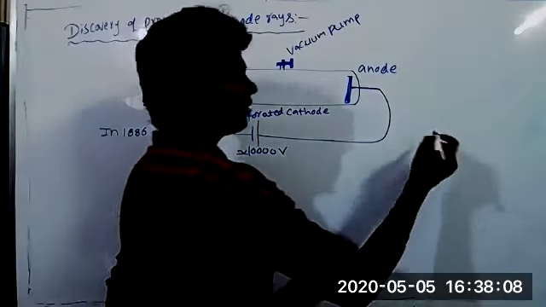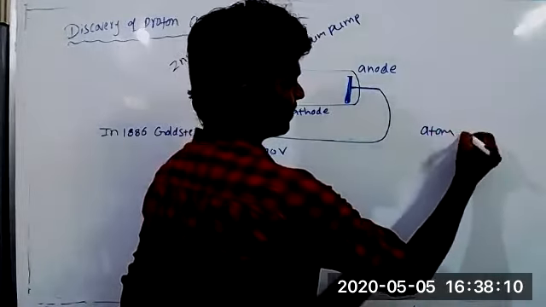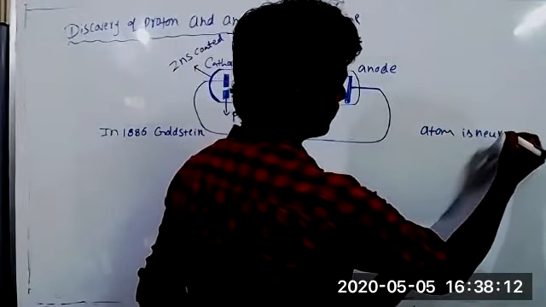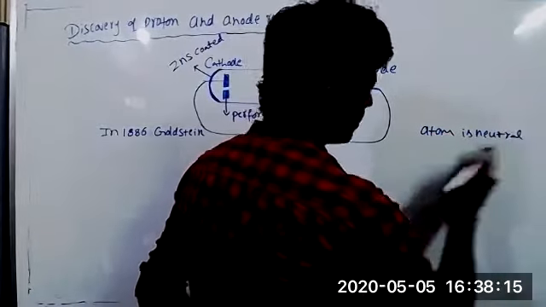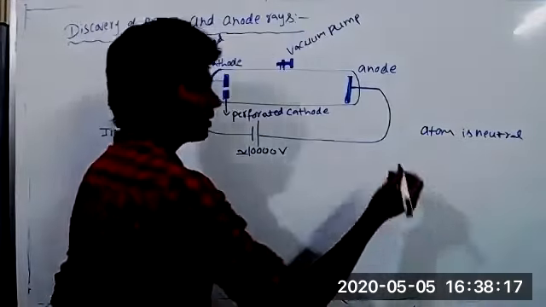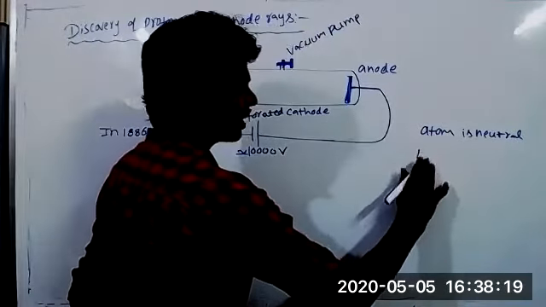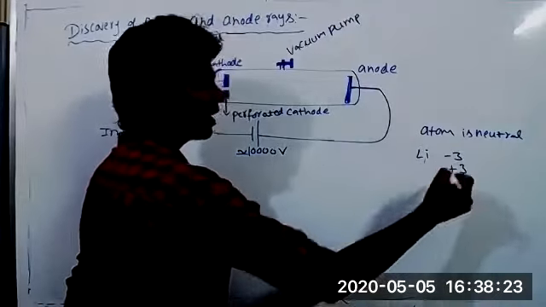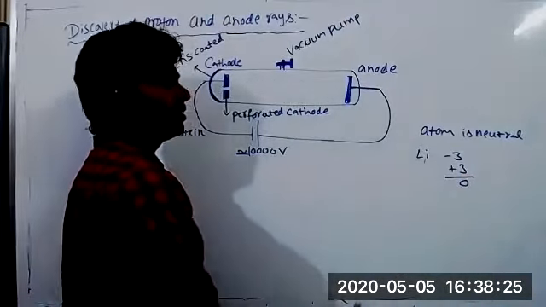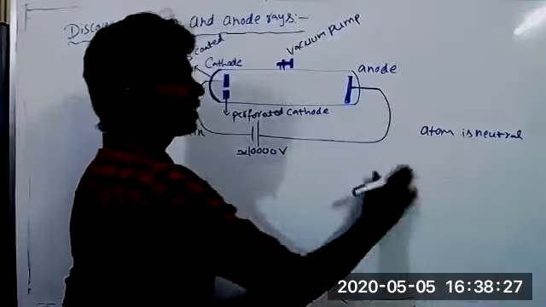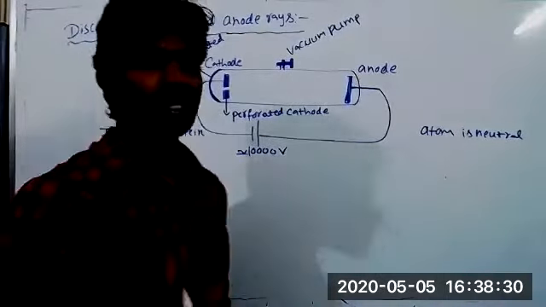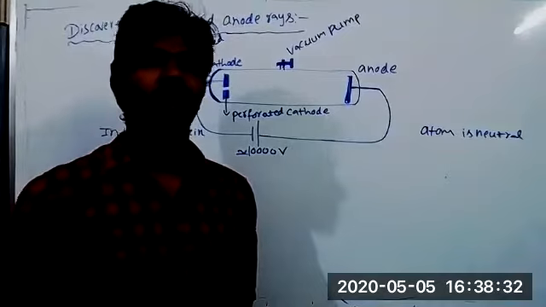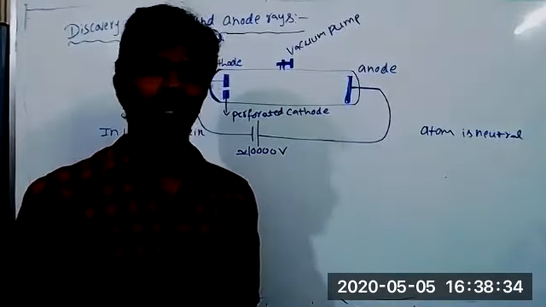One thing, you already know an atom is neutral, right? Suppose you select one atom, lithium. Number of electrons is 3, number of protons also 3. So overall it is neutral. So any atom is neutral. But when an atom loses or gains an electron, then only it will become an ion. It may be attracted by anode or cathode.